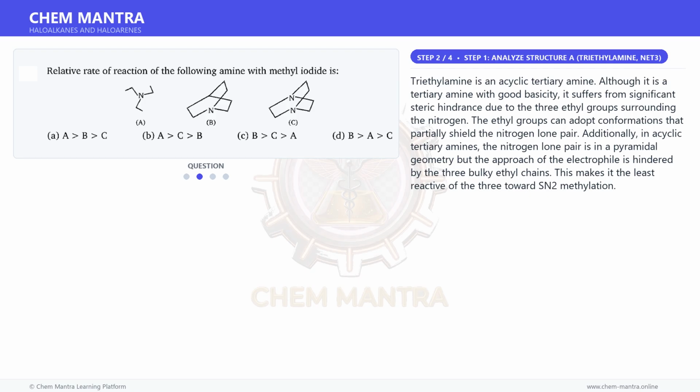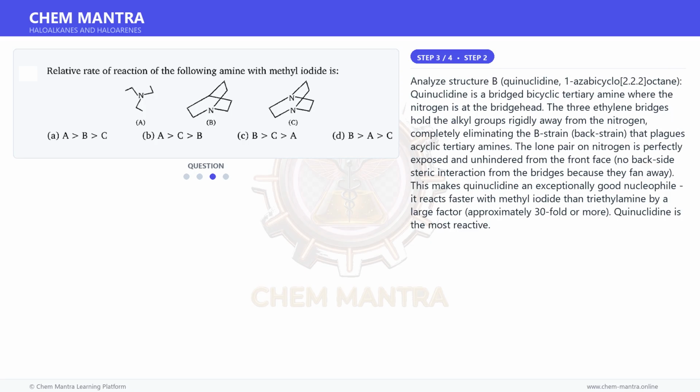Additionally, in acyclic tertiary amines, the nitrogen lone pair is in a pyramidal geometry, but the approach of the electrophile is hindered by the 3 bulky ethyl chains. This makes it the least reactive of the 3 toward SN2 methylation. Moving on to the next step.